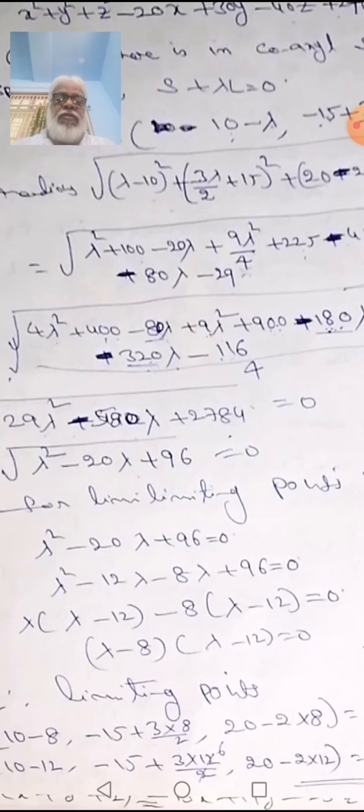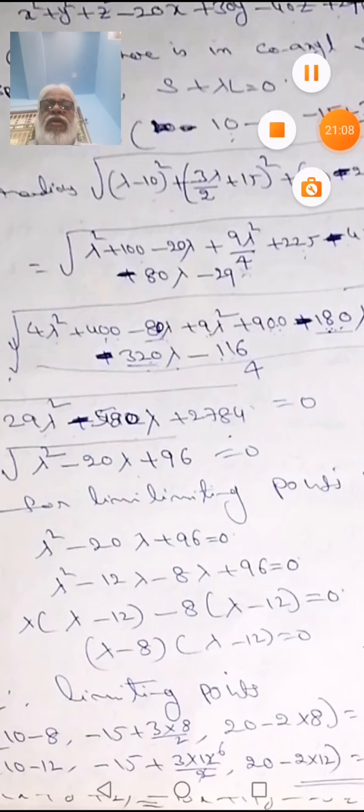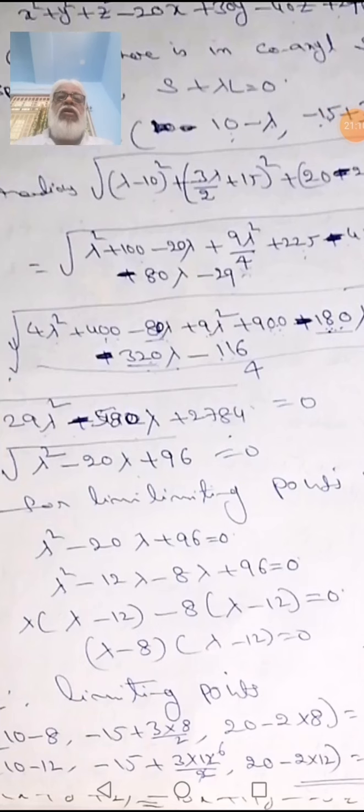If sometimes they give the limiting points and ask to find the equation of the sphere, then also we follow the same process. It's okay. This is the last but one class for spheres.